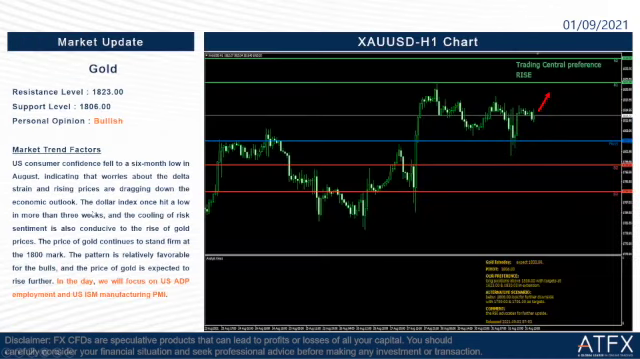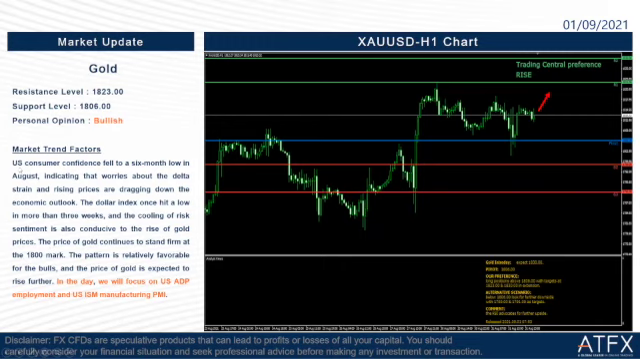Okay, so we go to the last part of our briefing today, which is gold. The resistance level for today is 1823, same as yesterday. The support level for today is 1806. My personal opinion for today is that I will still take it as bullish until the ADP employment change comes out. So we still have to focus on the ADP employment data today. It's very important for gold especially.